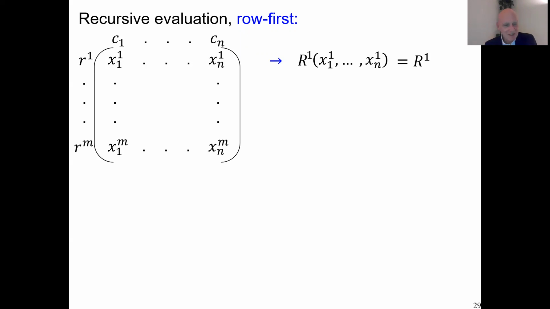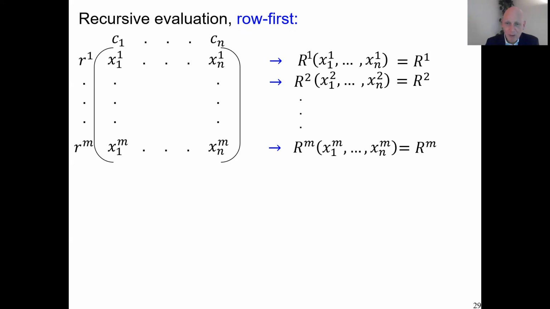So this is a generality that we would like to have, and we do it in the general theorem. But anyway, every row is evaluated first. We get m evaluations of the rows, and then we aggregate them into one overall evaluation using some function, let me denote it by capital C. So that's how we do a row-first recursive evaluation.